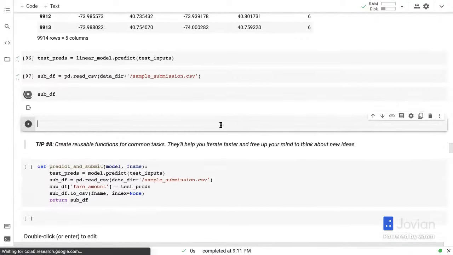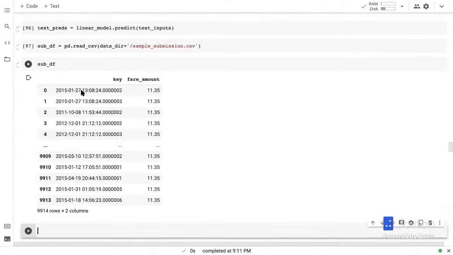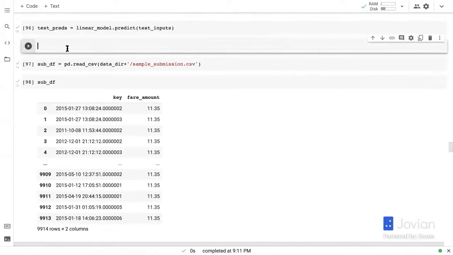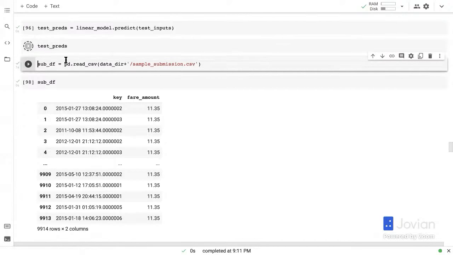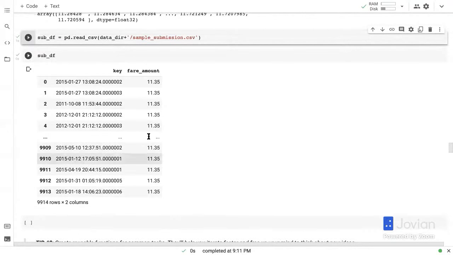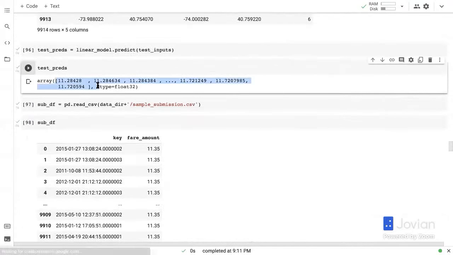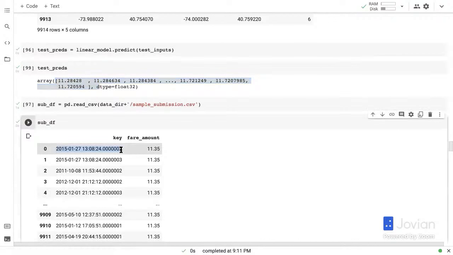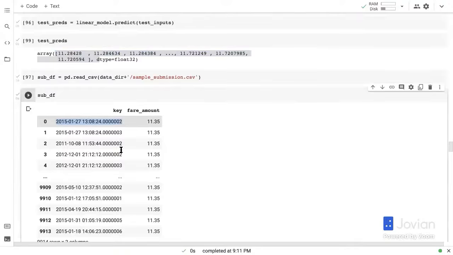Right. And now, this is a sample submission file. All we can do is simply take the test predictions. Here are your test predictions, and we can simply replace this column of data with this, because remember, the rows in the submission file correspond one-to-one to the rows in the test file. So the first row of the submission file points to the first row of the test file, and so on.